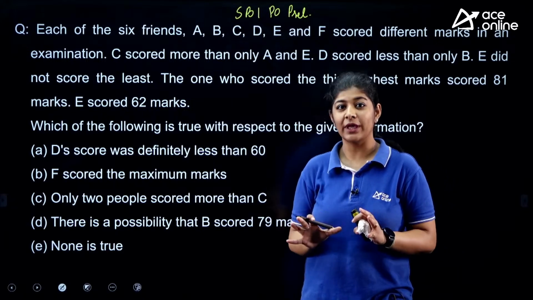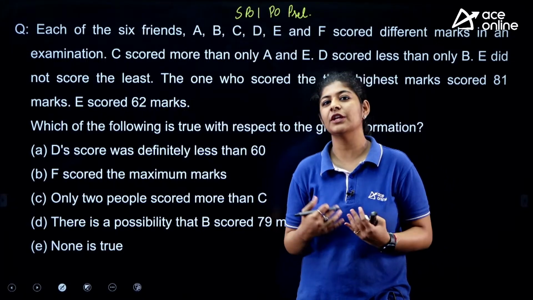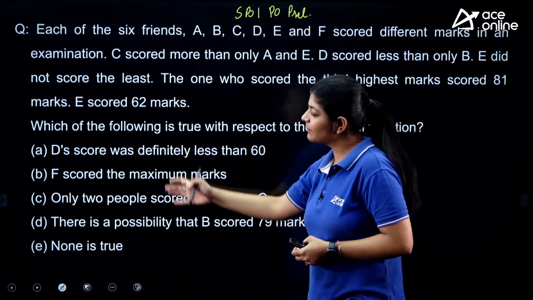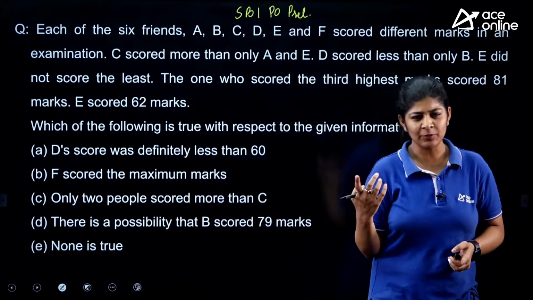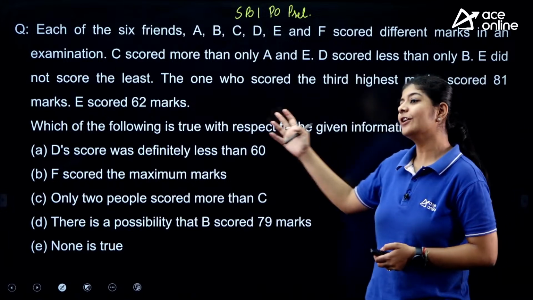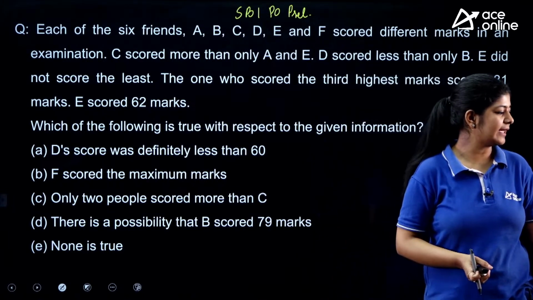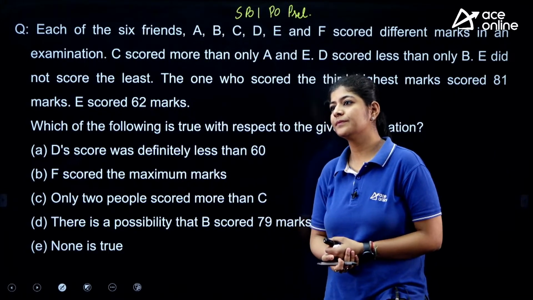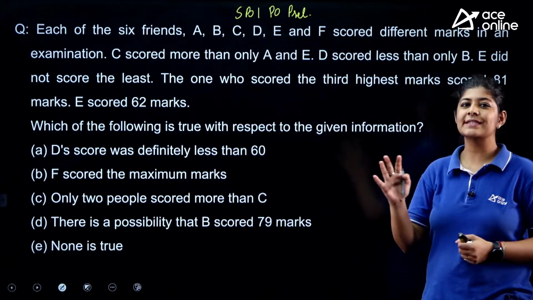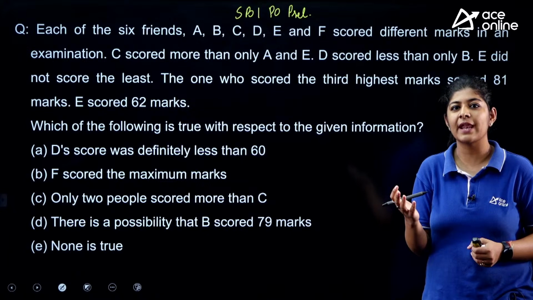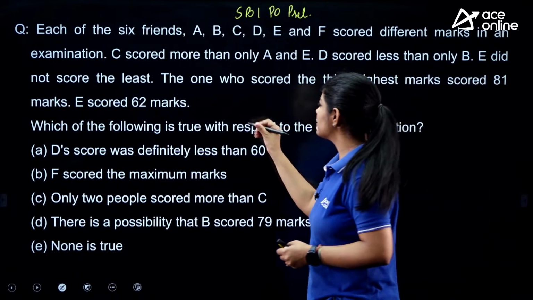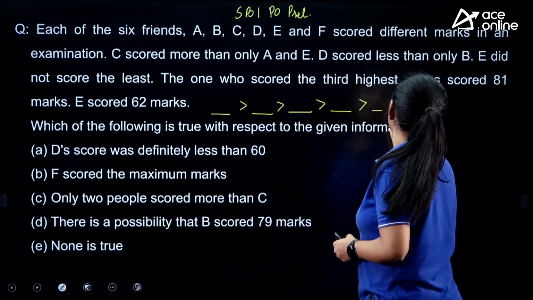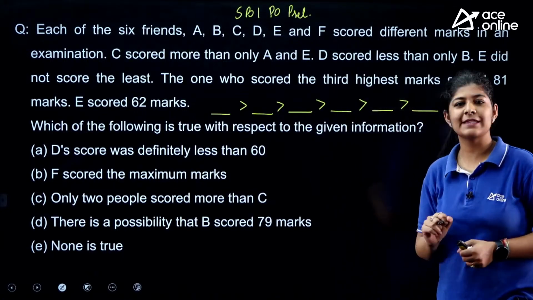So this is the data that we are having, and accordingly, first we need to prepare our arrangement or the table, and afterwards we simply have to answer this particular question. We are having one more question based on the same data, but first answer this one. What answer are we getting and how are we going to approach this? Any one of you in the comment section? The question is very simple. It is simply asking how many friends we are having. We are having 6 friends. So I will arrange them like this: 1, 2, 3, 4, 5 and 6. These are my 6 friends.